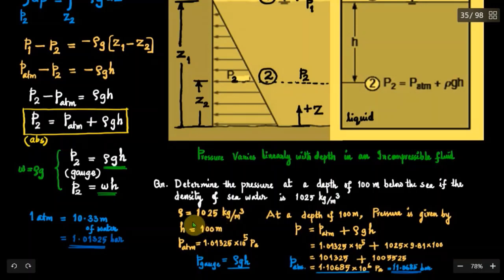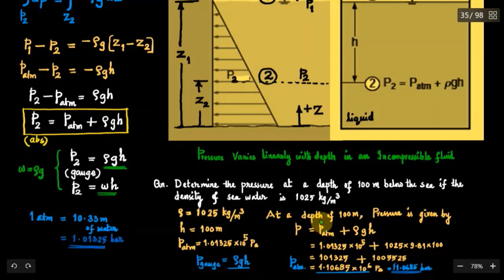Because of the salt content, the density is now 1025, and the depth under consideration is 100 meters. We know that the atmospheric pressure at mean sea level is equal to 1.01325 into 10 to the power of 5 Pascal. And gauge pressure at a depth of h below the free surface in a liquid is given by the relation rho g h. P gauge is equal to rho g h.